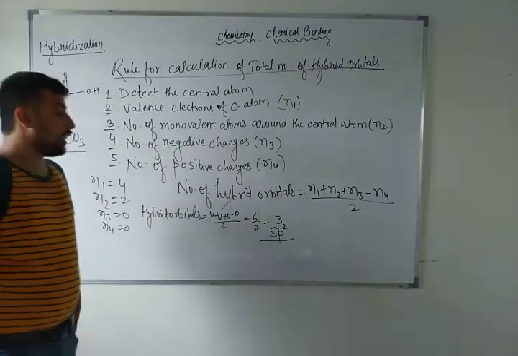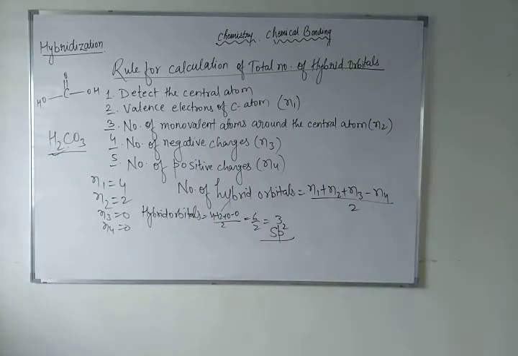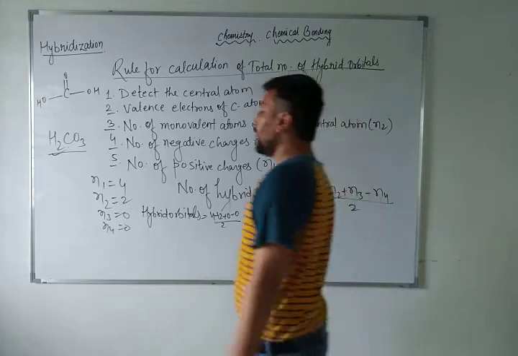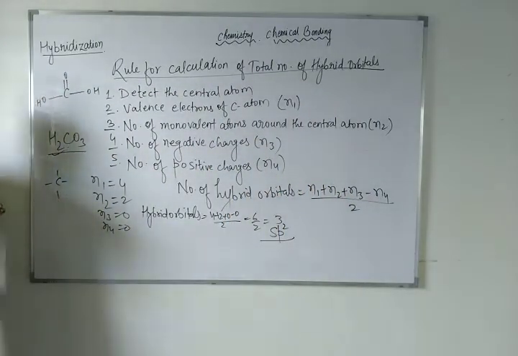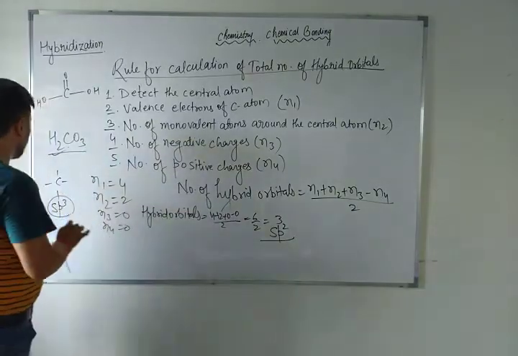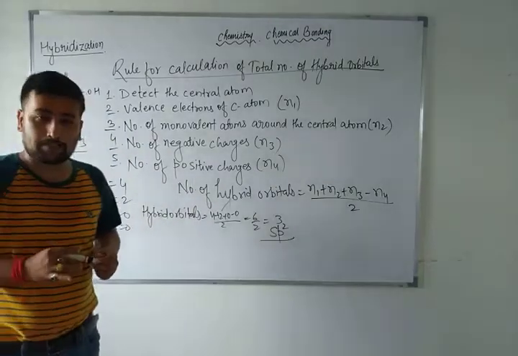Remember this, as I have already informed you about the double bond. If anybody asks you about the carbon single bond, carbon double bond, carbon triple bond: if carbon is attached on all sides with single bonds, as in an alkane, it will always have sp3 hybridization. Remember: carbon single bond, sp3; carbon double bond, sp2; and carbon triple bond, sp hybridization.